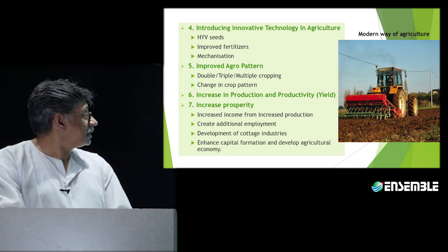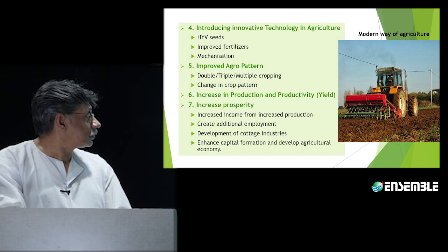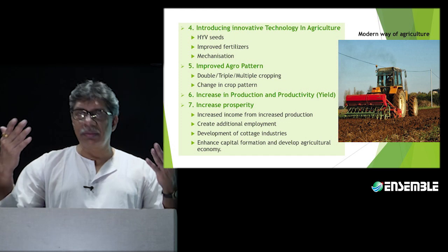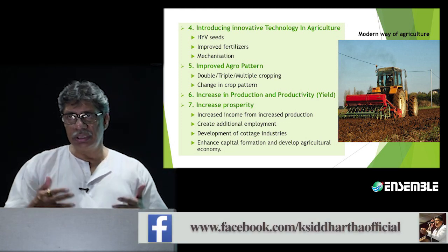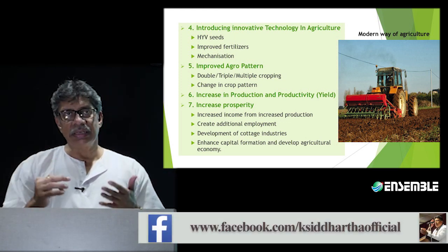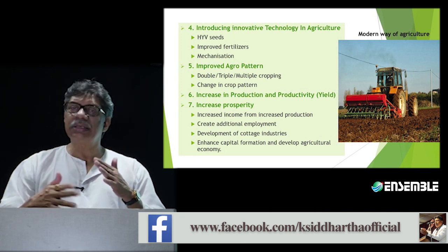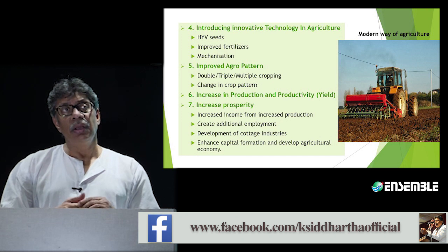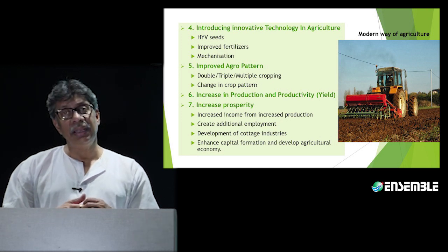That's one. Second is about improved fertilizers, that means intake of it. Now, if you provide chemical fertilizers to the soil, to the plant, only some 28 to 33, 34% of it is utilizable in any manner.